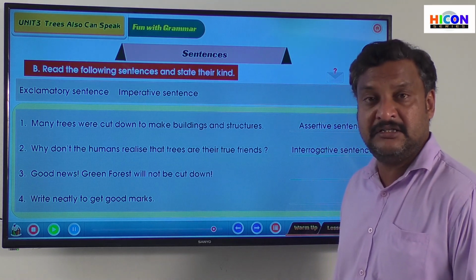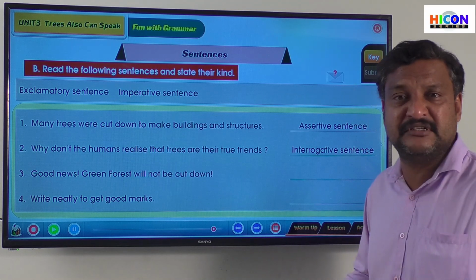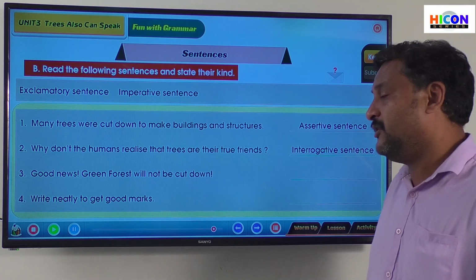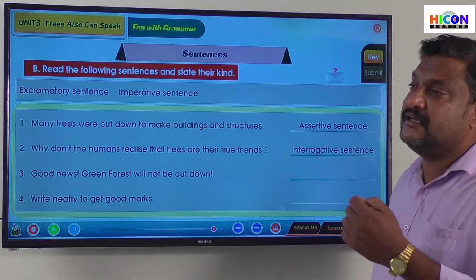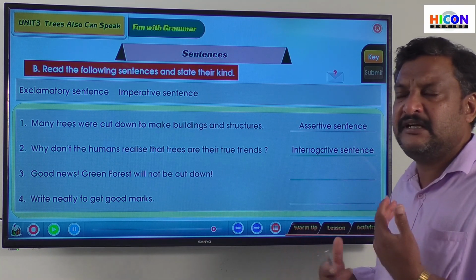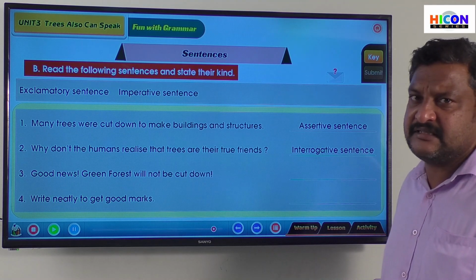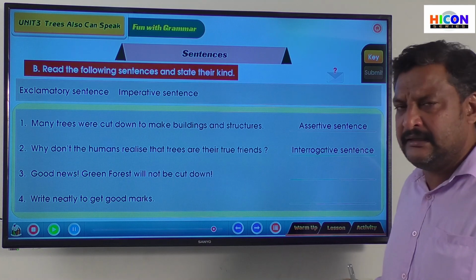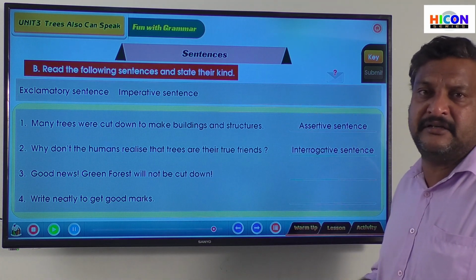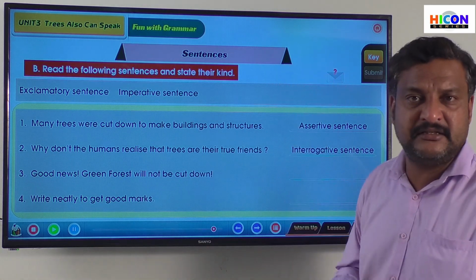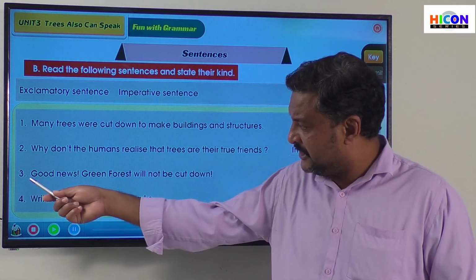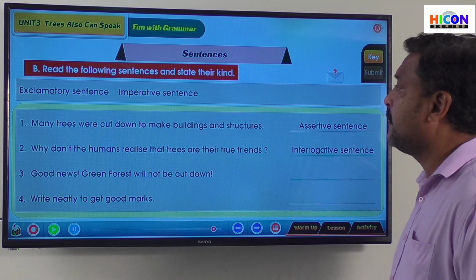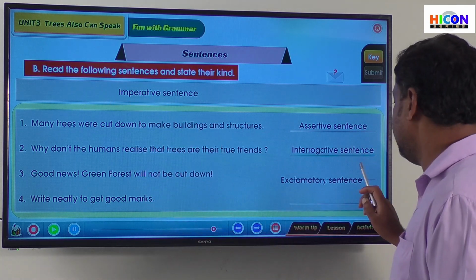Good news. Green forest will not be cut down. They're expressing some sudden happiness, no? Some sudden feelings. Good news. Green forest will not be cut down. So those sentences which we use for expressing sudden feelings are called exclamatory sentences, isn't it? And what are the features of exclamatory sentences? They start with a capital letter and they end with an exclamation mark, a line with a dot just below that, isn't it? So here we have capital letters, exclamation mark. So what kind of sentence is that? That is an exclamatory sentence.